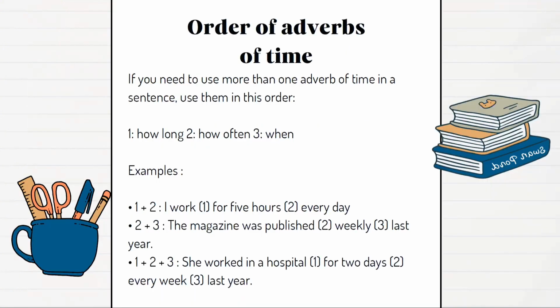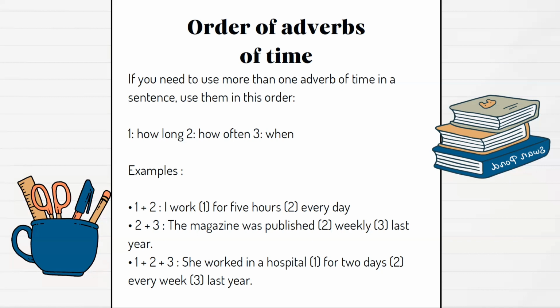Okay, the last one is order of adverbs of time. If you need to use more than one adverb of time in a sentence, use them in this order. The first one is how long, the second one is how often, and the third one is when. For example, this is a combination of the first and the second orders. I work for 5 hours every day. For 5 hours is for how long, and every day is for how often.